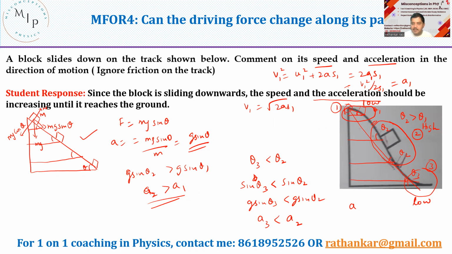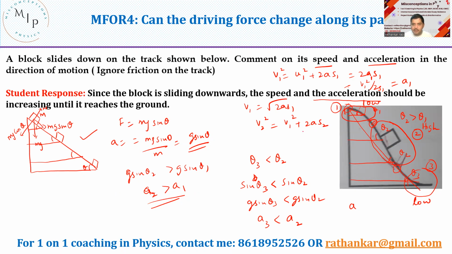Here, what was the velocity? It was 0. When it comes in this region, what's the velocity? Velocity is really higher than 0. It is not 0 here, right? It's moving at a larger velocity. So as it starts sliding here, what is the velocity in this region? Velocity is very, very high, right? Velocity here is v2 square is equal to v1 square plus 2a s2.